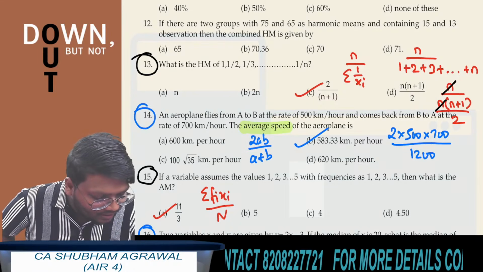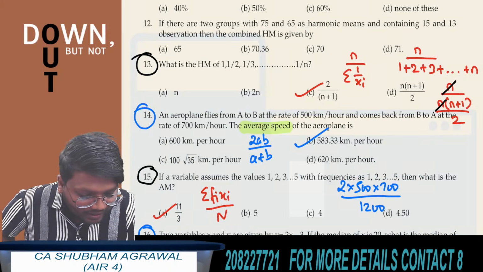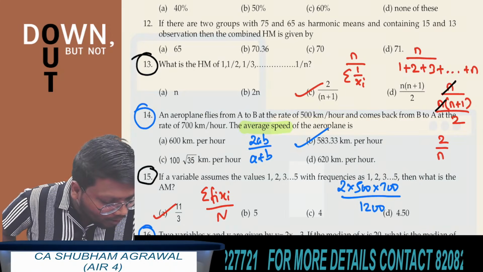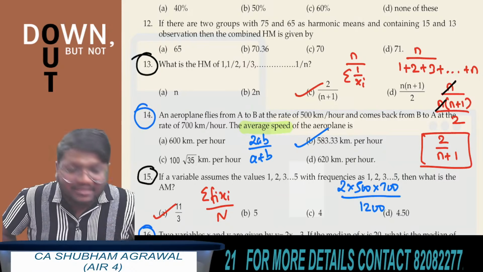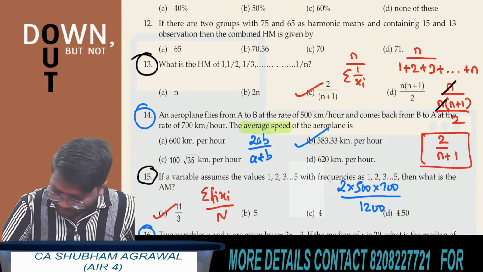What is the final answer? The final answer is 2 upon n plus 1. Option C is the correct answer. Very good. Those who have got the answer option C, 2 upon n plus 1, their answer is correct.